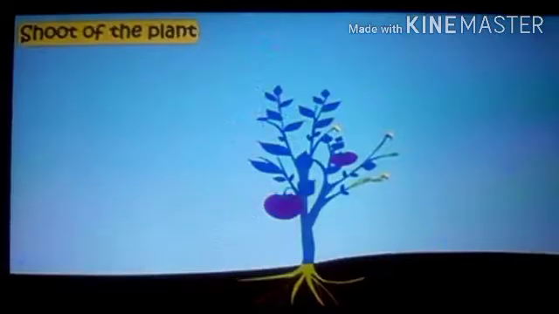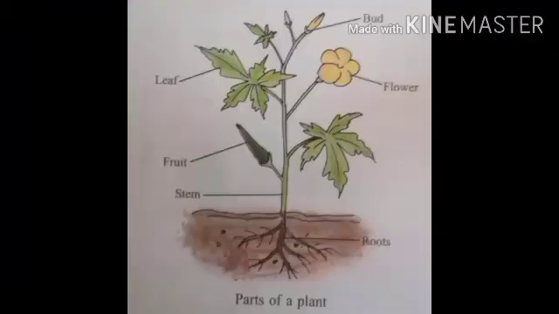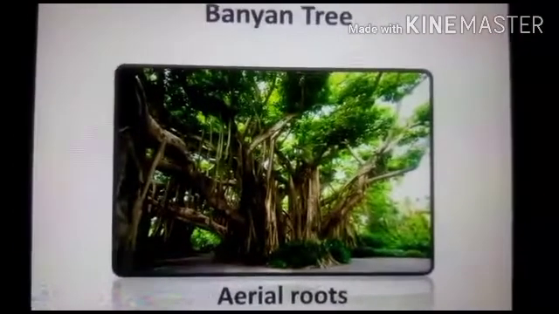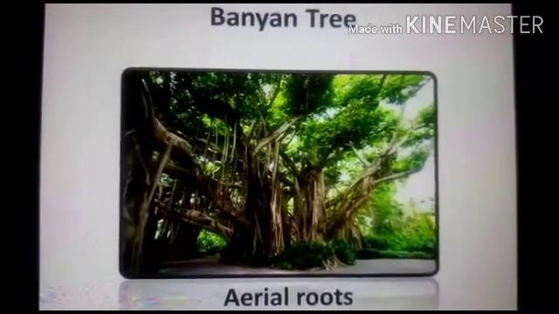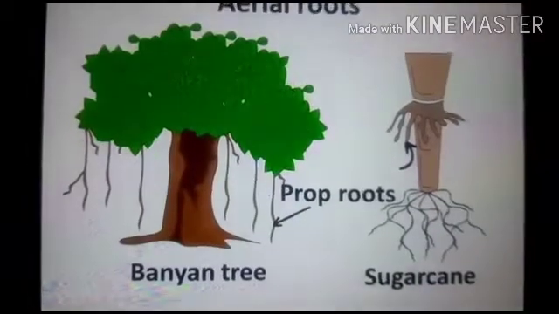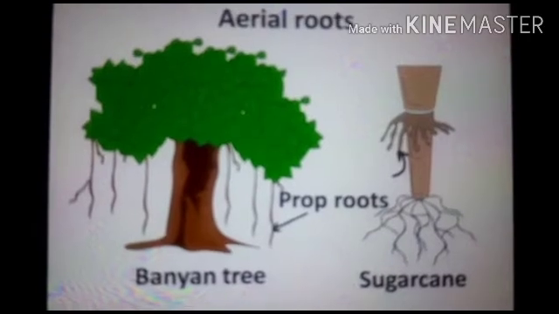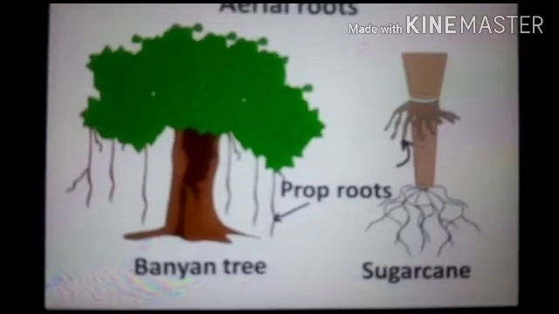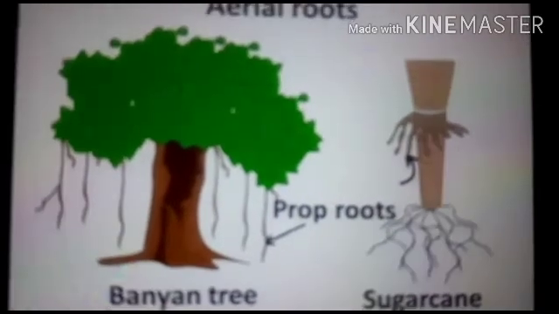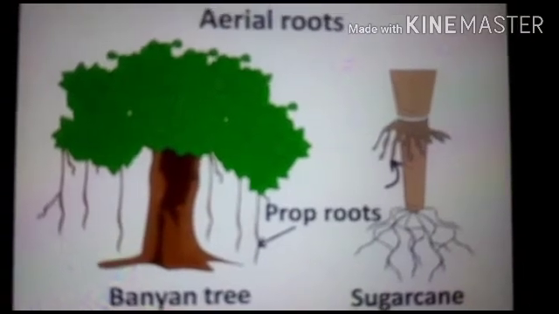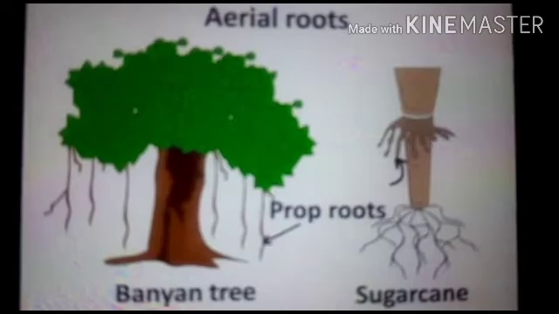Function of roots. Roots play a very important role in the growth of plants. We see rope-like structures hanging down from the big branches of the banyan tree. These hanging structures are a special type of roots. They root themselves into the soil and act like pillars and support the heavy branches of the banyan tree. These roots are prop roots, which provide additional support to the big banyan tree.